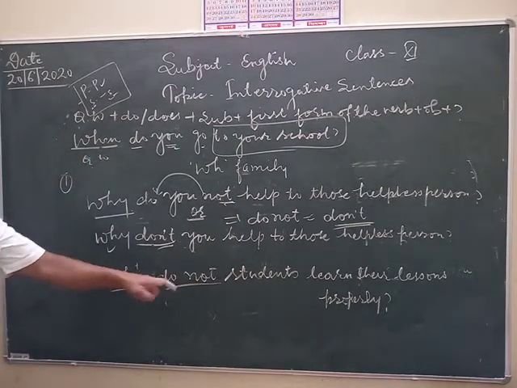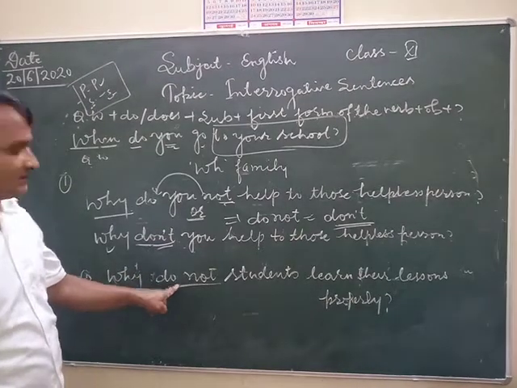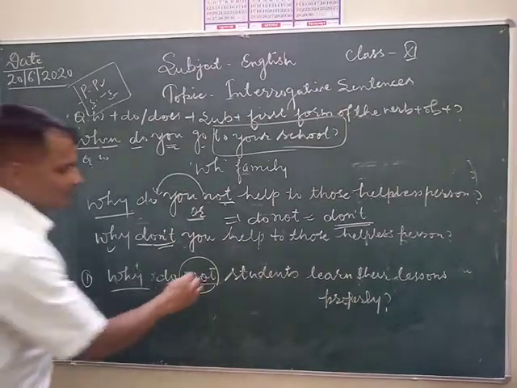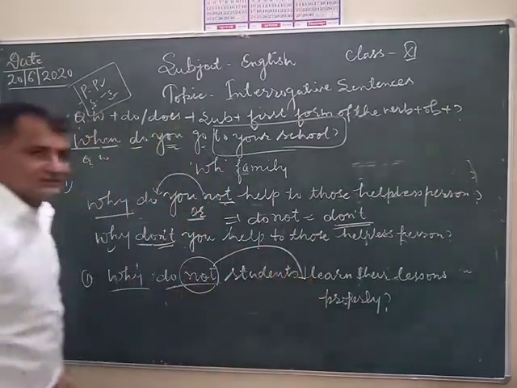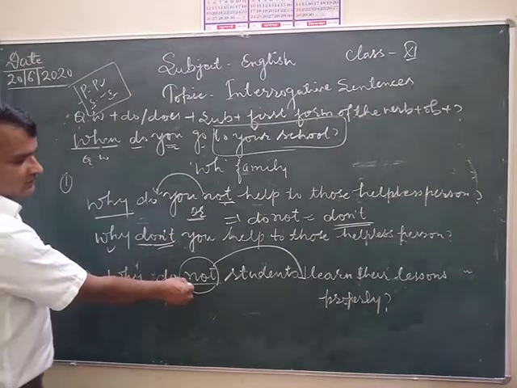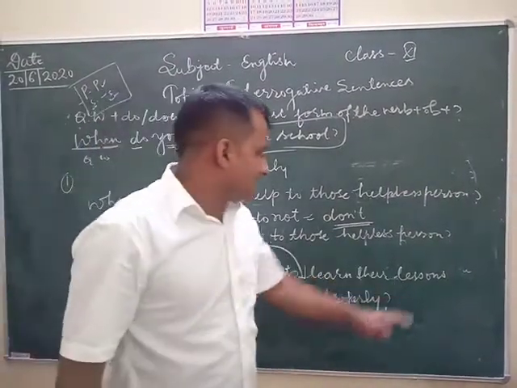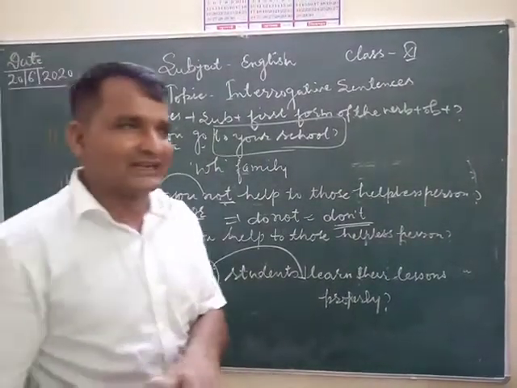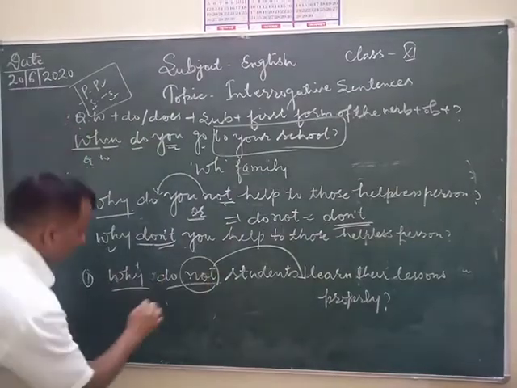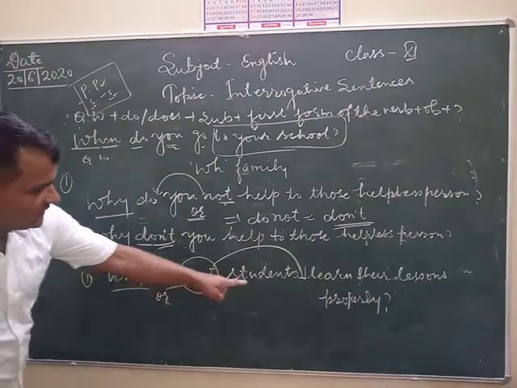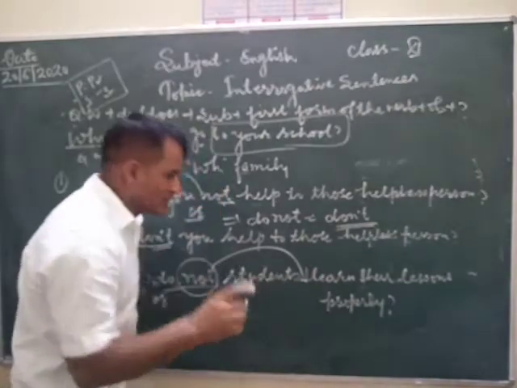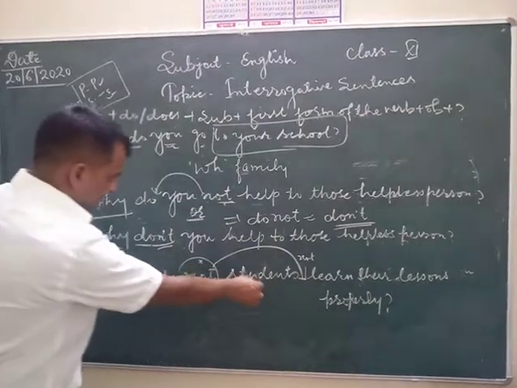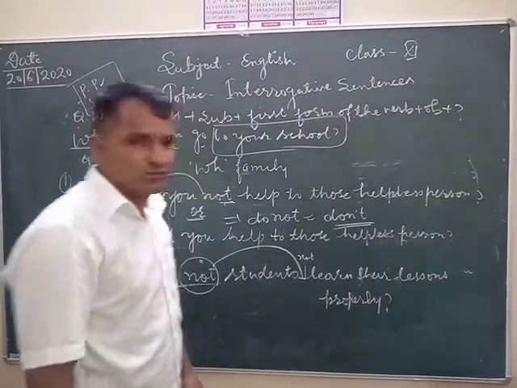No need to write such type of sentences. In an interrogative sentence, not is used after the subject. Always remember these things. Why do not students learn their lessons properly? According to conversation, this is a meaningful sentence, but in English grammar you have to use it like this: why do students not learn their lessons properly? The place of not is here, not there.